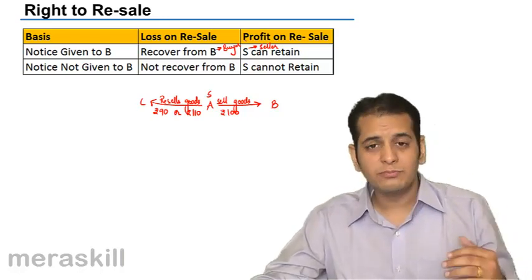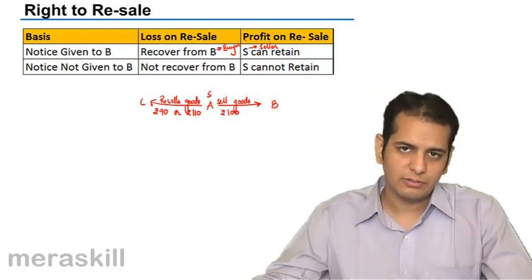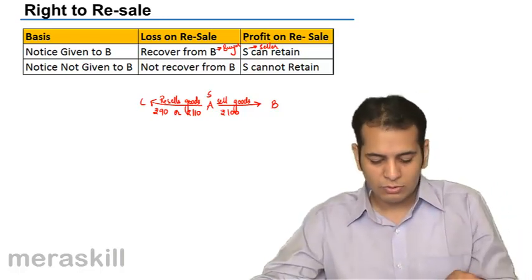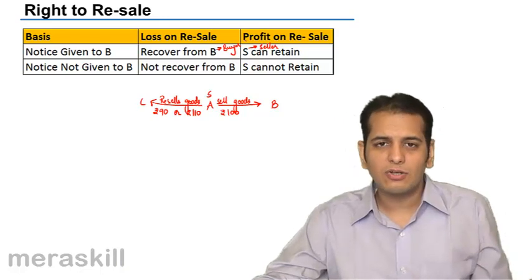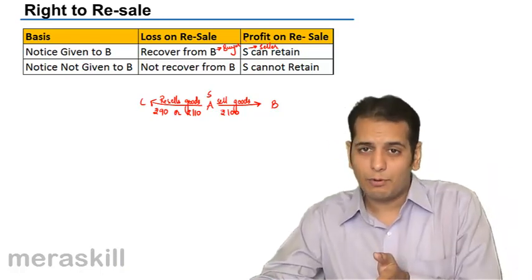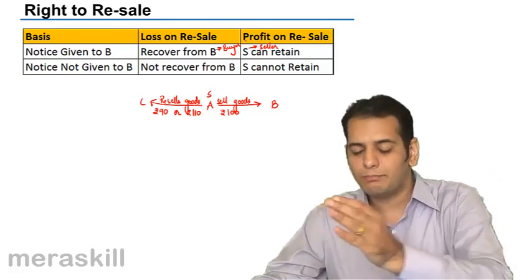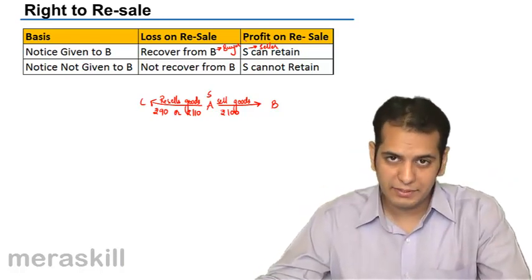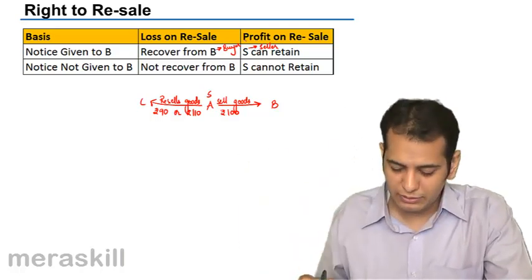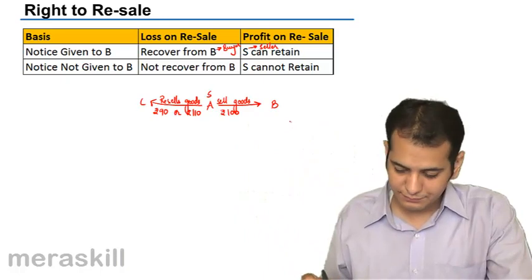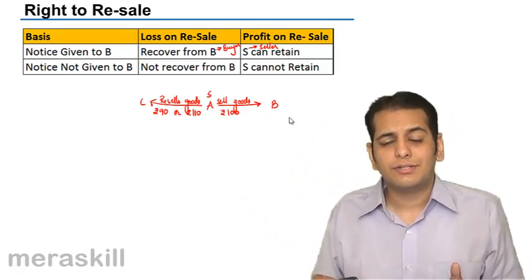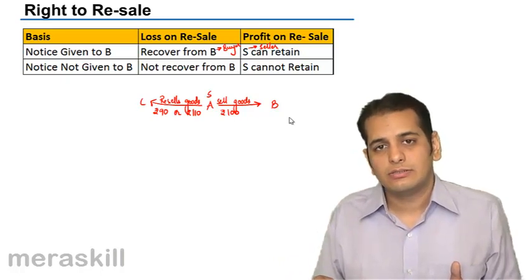Now let's assume that the seller has not given the notice to the buyer and the goods are not perishable. So if he sells them at loss, he cannot recover the loss. And if he sells it at profit, he'll have to give the profit to the buyer, original buyer. He cannot retain them. He'll have to pass it to the original buyer. Okay. So this completes the rights which the seller has.